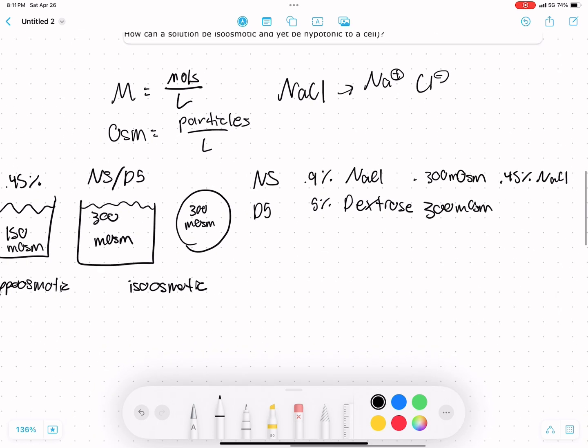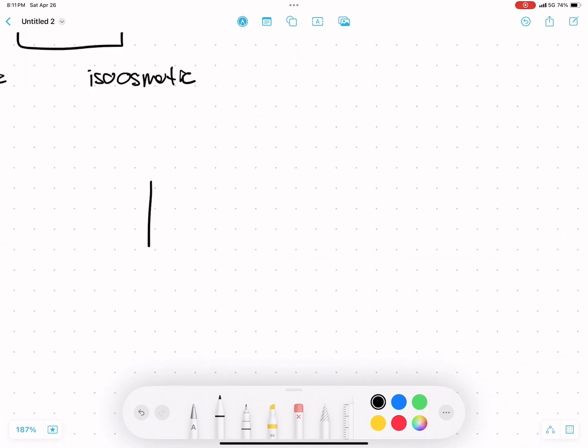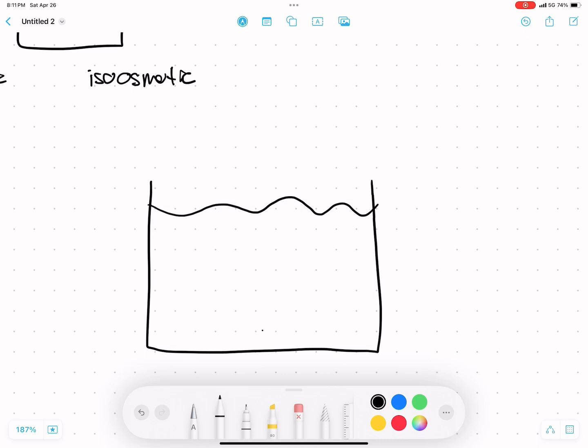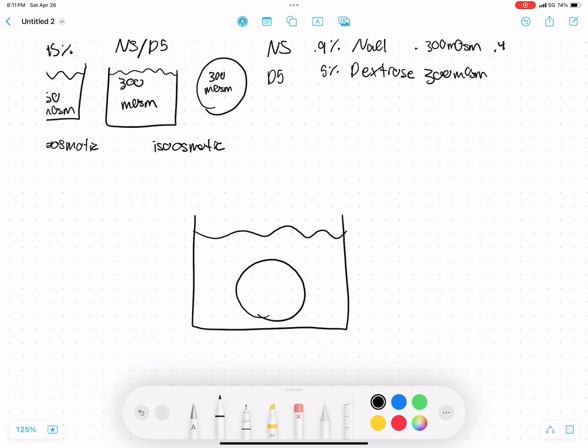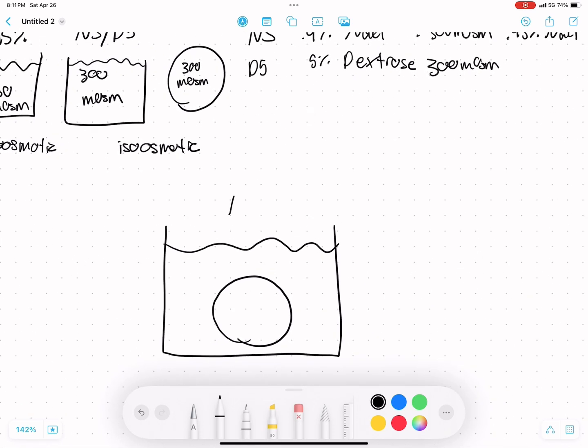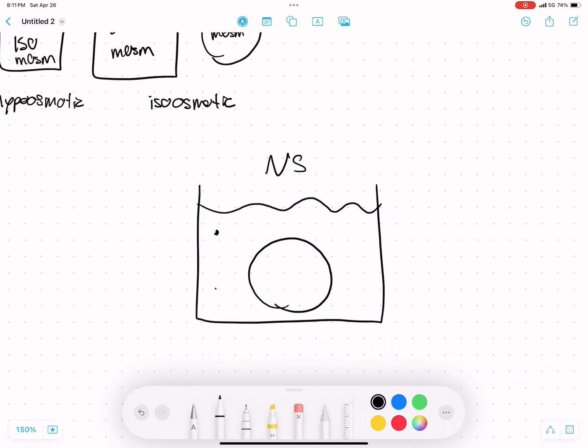So that's osmolarity, but we also need to talk about tonicity of a cell. And tonicity is looking at if we have our solution and we put a cell inside that solution, like we said earlier, that water follows solutes. And so if we put a cell in different concentrations of solutes, it's going to affect the water inside and outside the cell. So we have our NS solution. It's kind of our default.